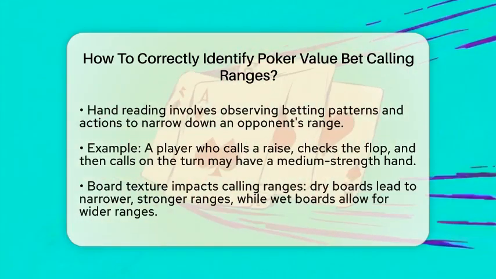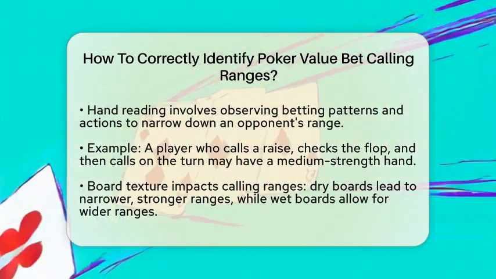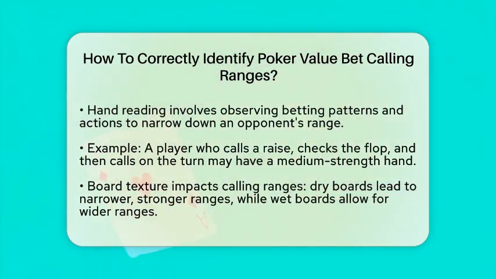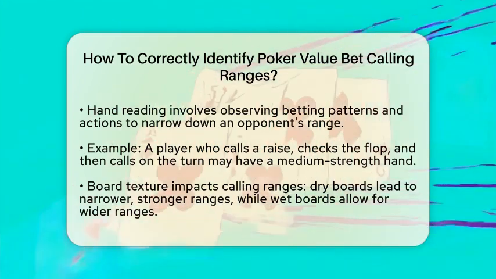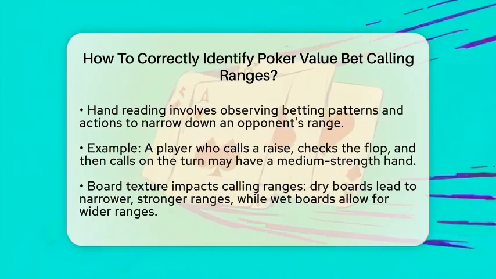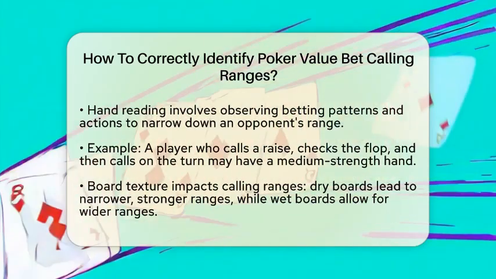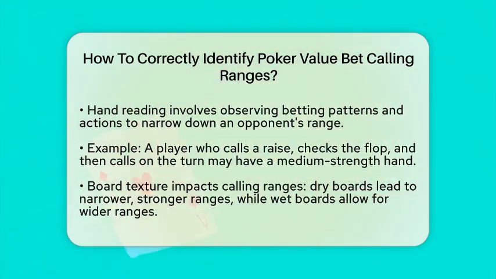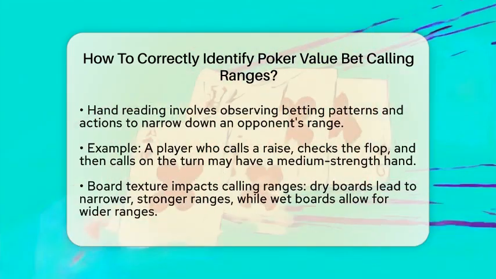Now, let's talk about hand reading. You can narrow down your opponent's range by observing their betting patterns and previous actions. For instance, if they called a raise before the flop and checked on the flop but suddenly called a bet on the turn, they might have a medium-strength hand.